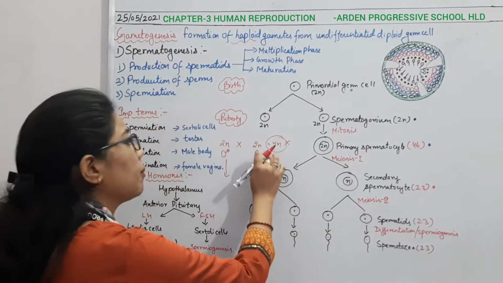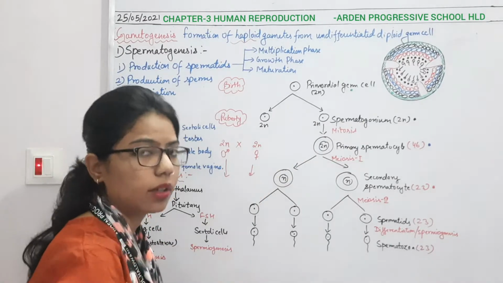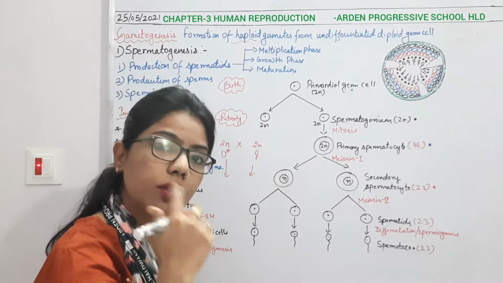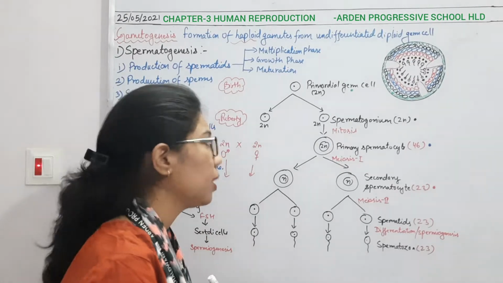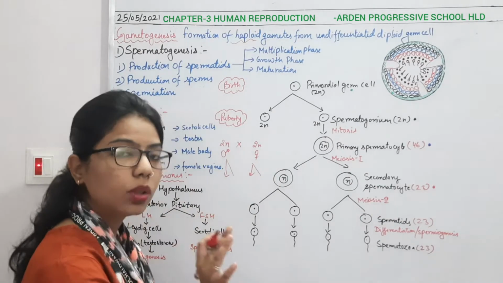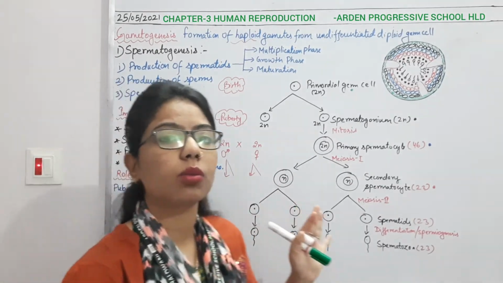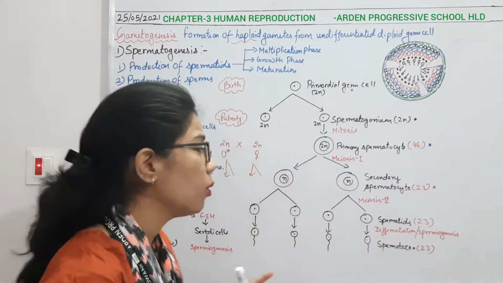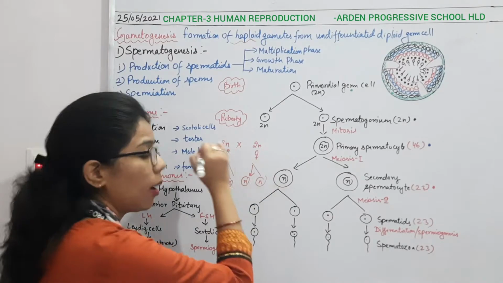So what is the requirement? Whatever subsequent generation is going to be generated should also be 2n. It means it should retain the diploid number. So what will happen? Both male and female cells will undergo meiosis. Why? So that we get haploid gametes.